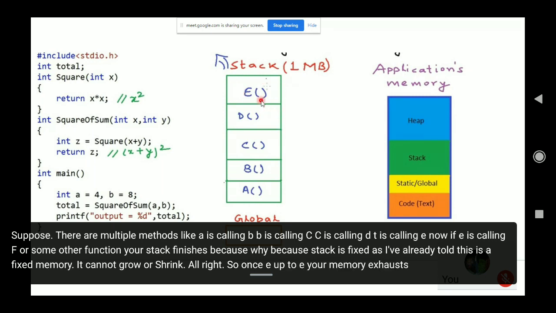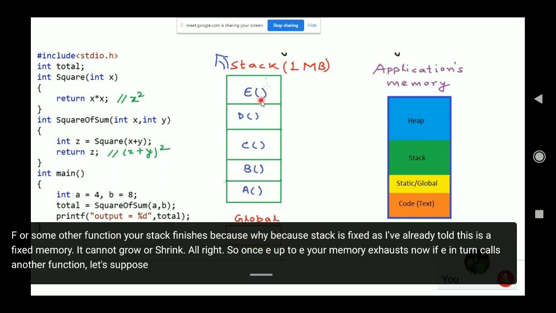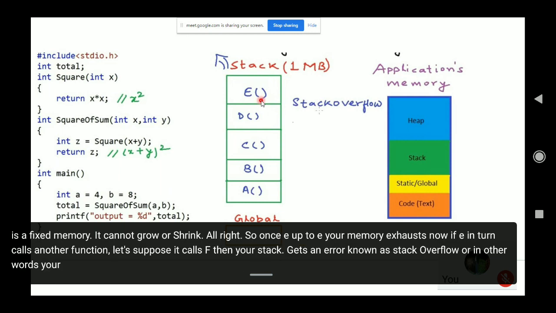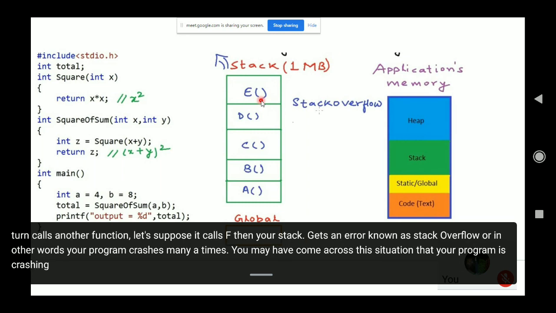Now, if E in turn calls another function, let's suppose it calls F, then your stack gets an error known as stack overflow, or in other words, your program crashes. Many a time you may have come across this situation that your program is crashing, your Windows is crashing. Why is this happening?